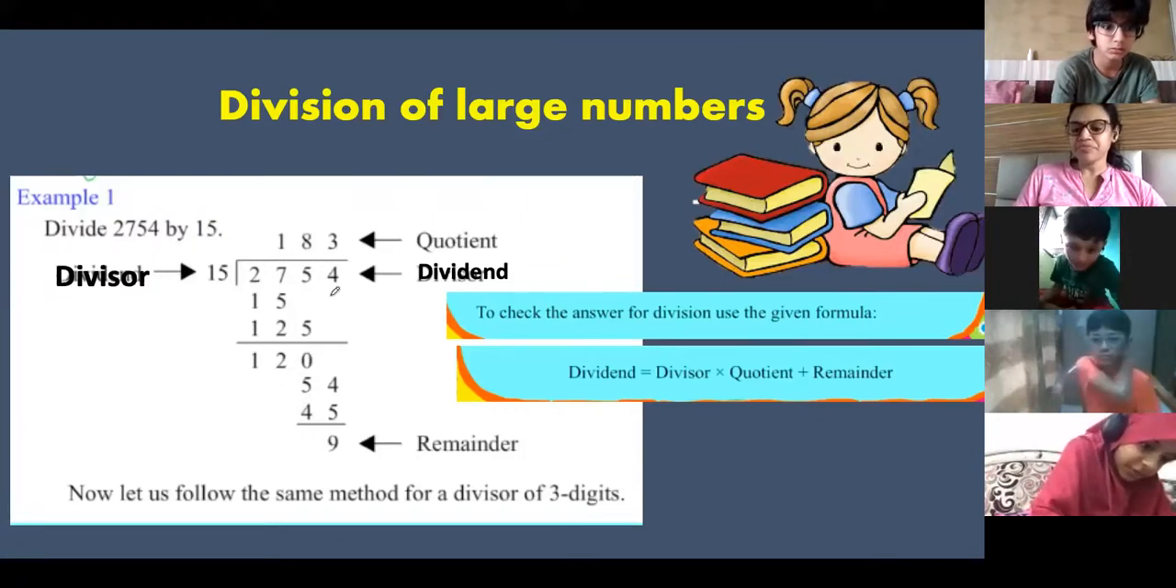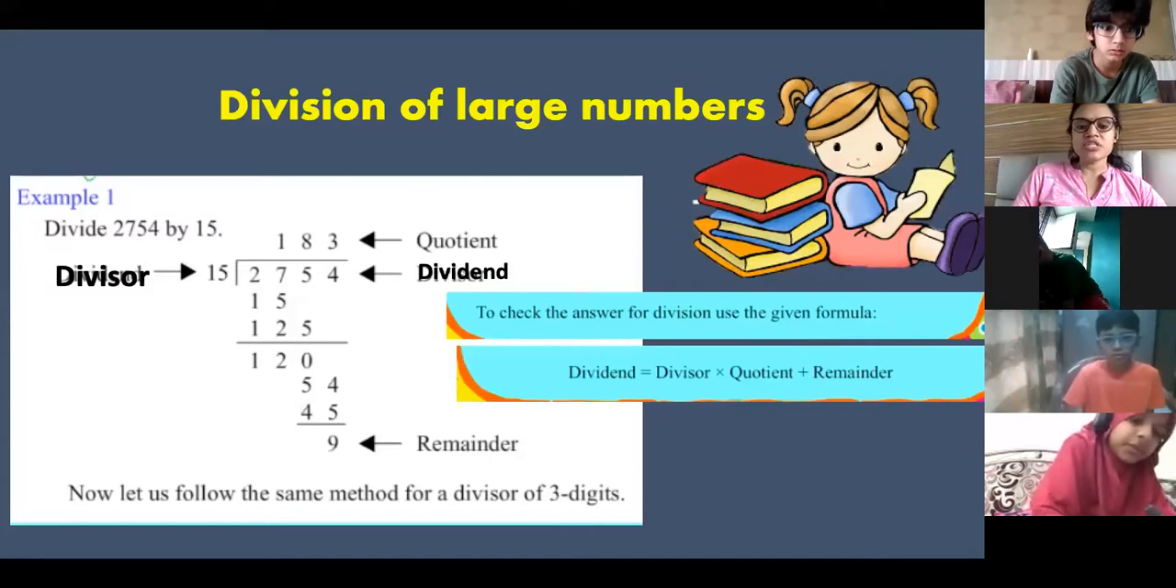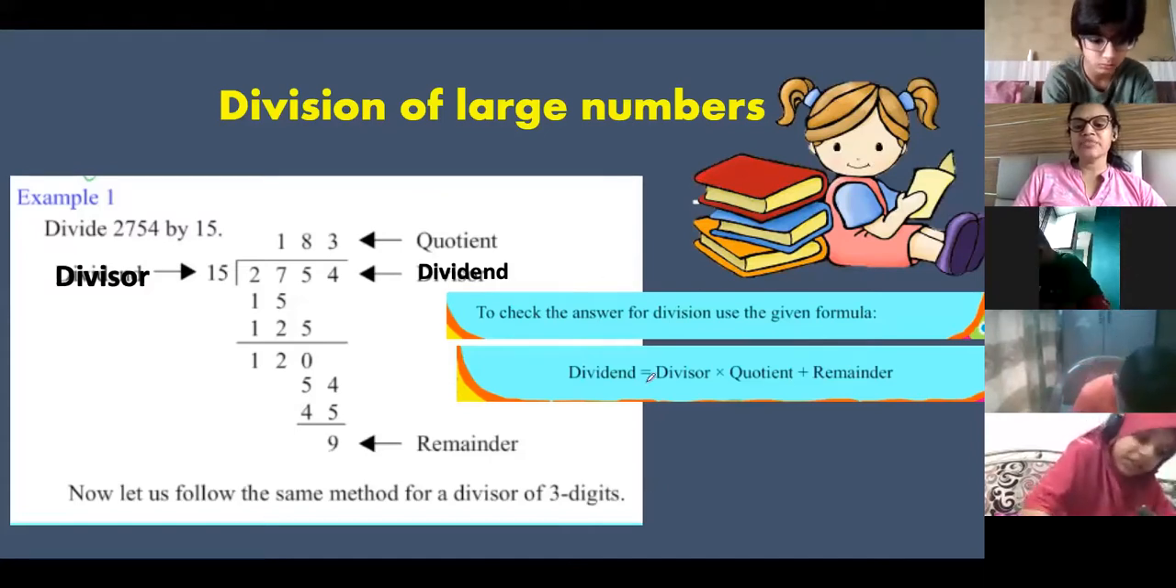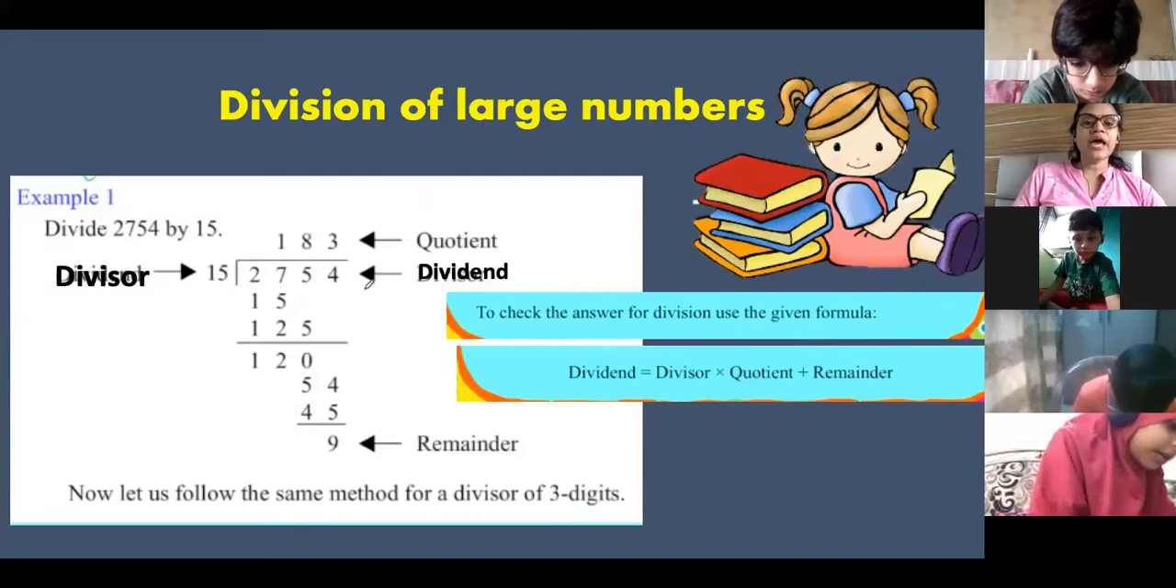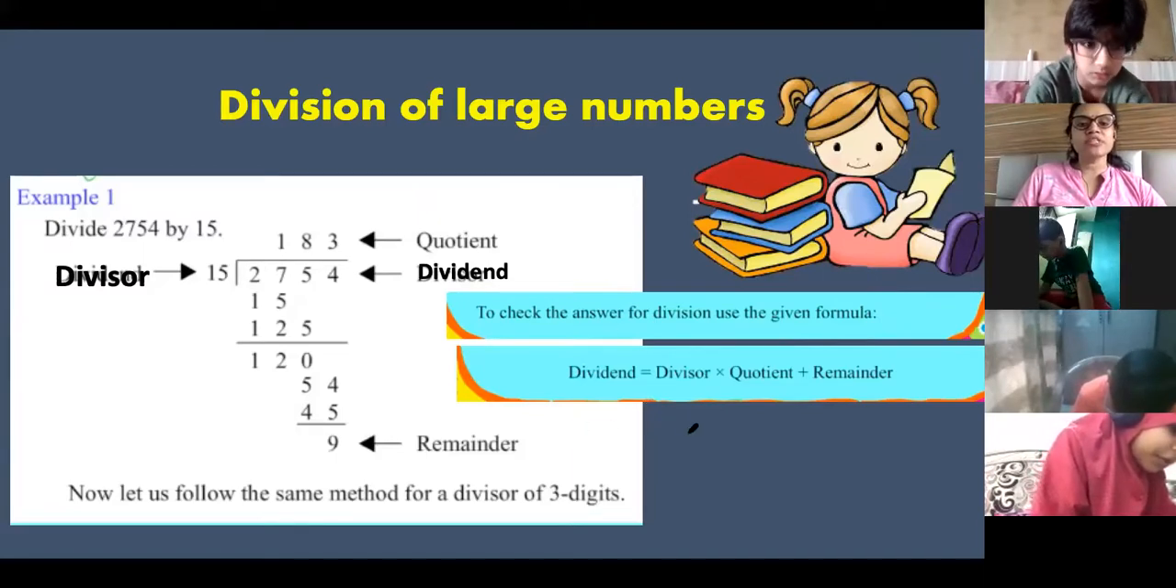Wait, I want to write. So everyone just write down this thing. This is your method to check: dividend is equal to divisor into quotient plus remainder. Sometimes in the exam it is asked to divide and then verify whether your answer is correct or not.